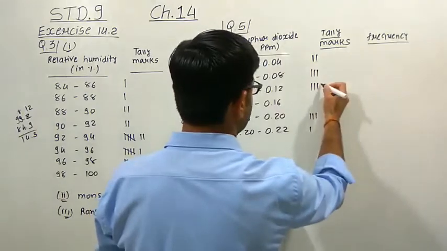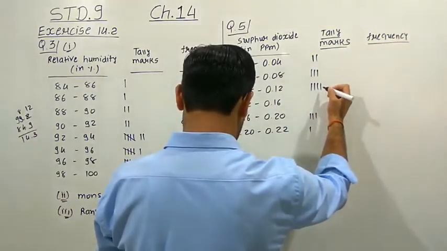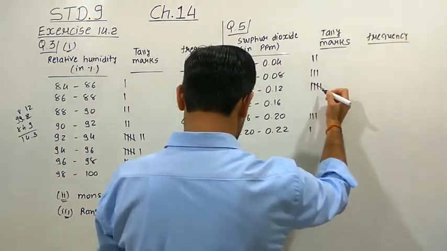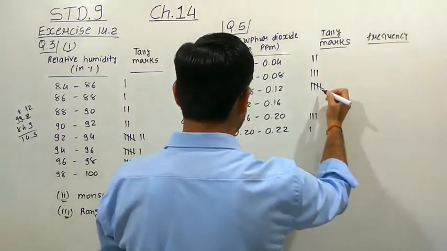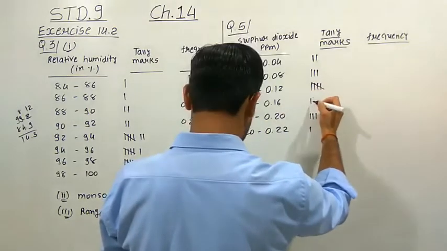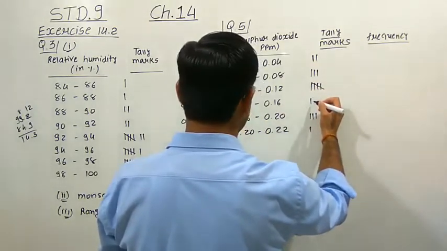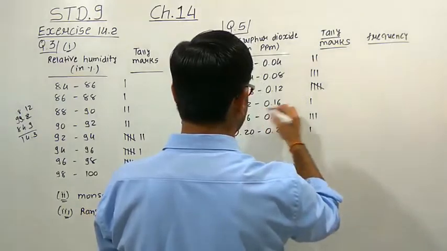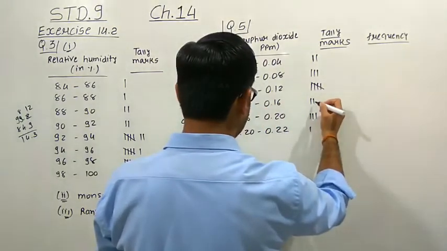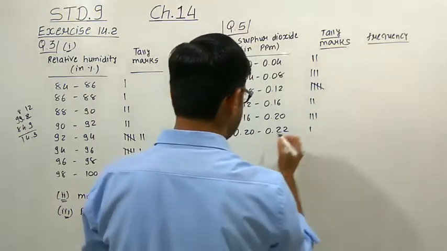0.11. 0.08 again here. 0.12, we have to put here. 0.13, we have to put here. 0.22. See, here one data is 0.22.